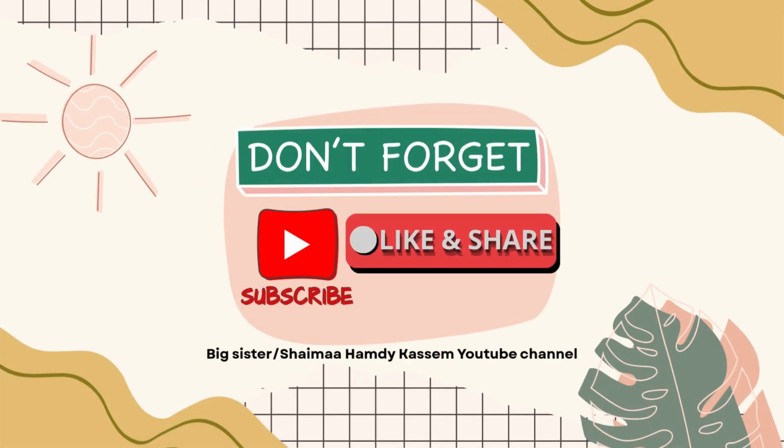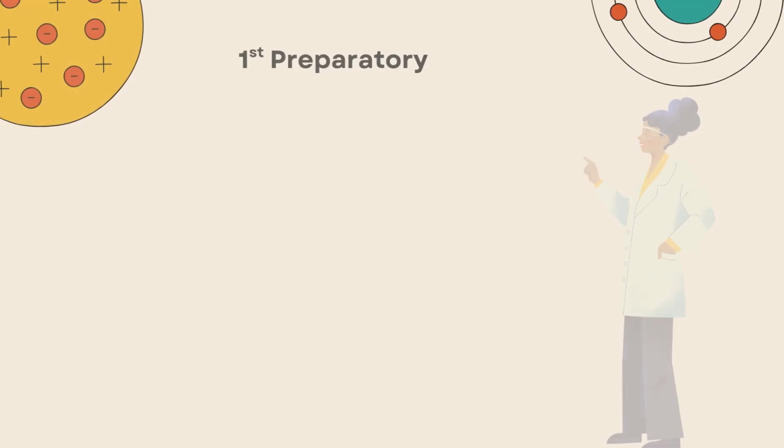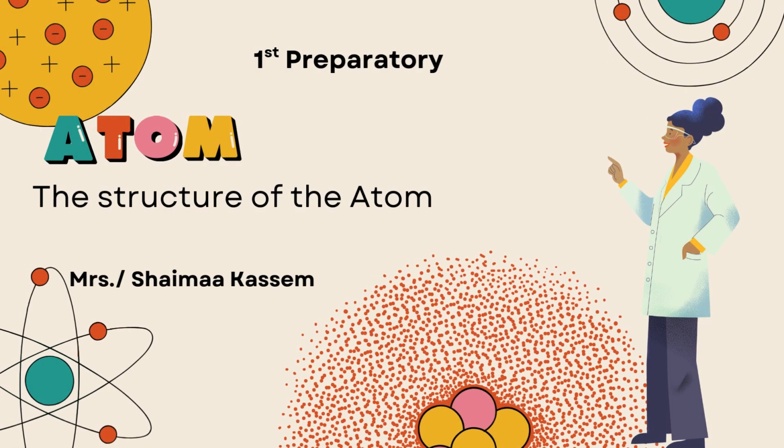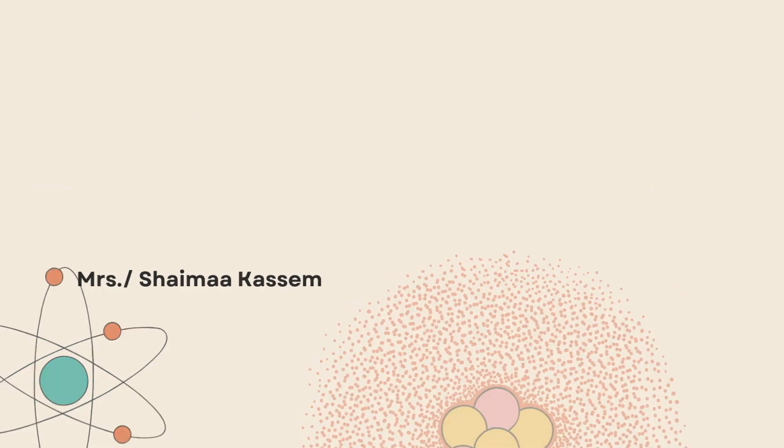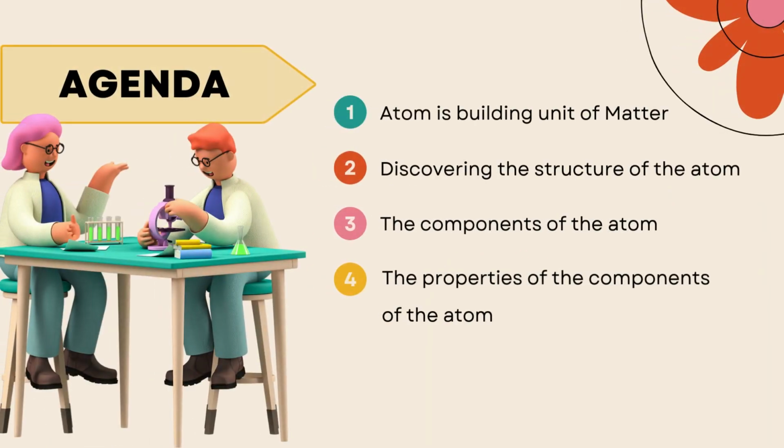And are you ready for starting our lesson today? So we have here unit 1. It's about matter. In the first lesson, we have atom and the structure of the atom. So here is the agenda for what we will talk about today.